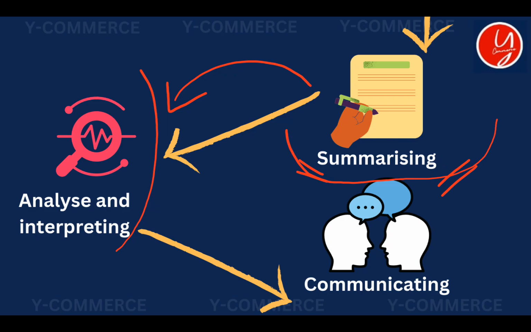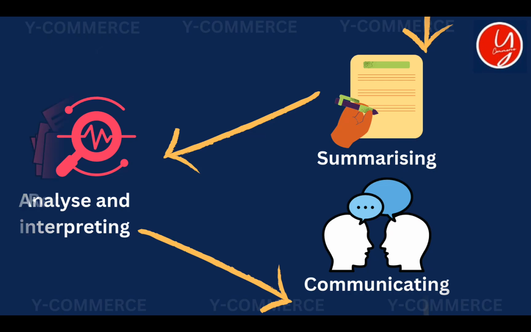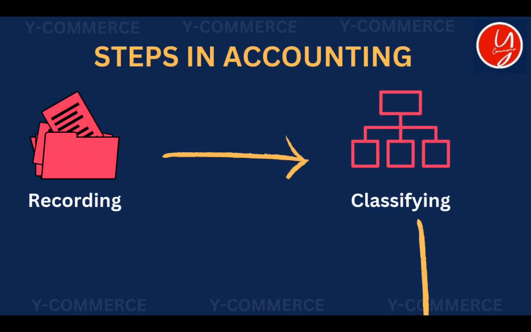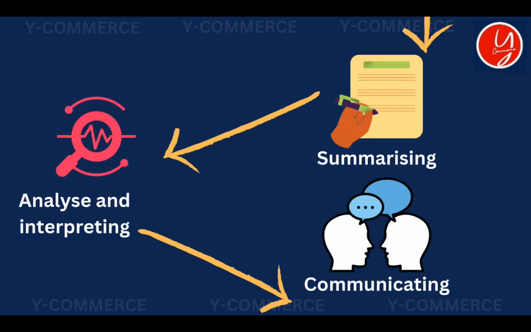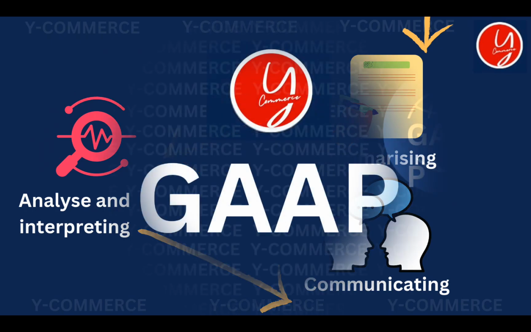Now think after analyzing, we will communicate the final information, the compressed form of all information, to the people who are interested to know it. So these are the steps involved in accounting. What are they? Recording, classifying, summarizing, analyzing and reporting, and communicating.